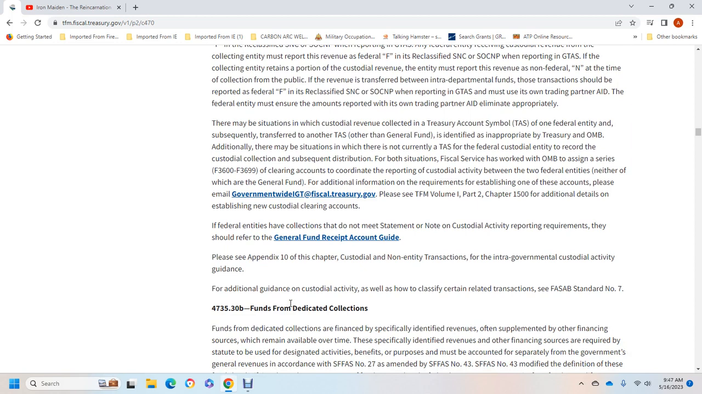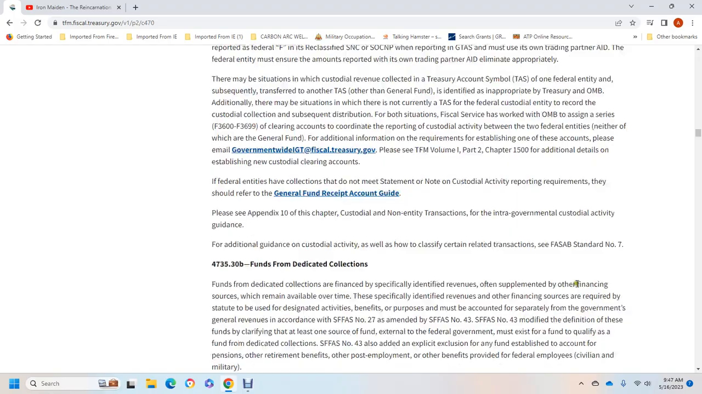If the federal entity's collections do not meet the criteria of the note on custodial activity with the reporting requirements, refer to the general fund and receipt account guide. Please see Appendix 10 of the chapter for the custodial non-entity transactions, the intergovernmental custodial activity guidance, and additional guidance for custodial activity and related transactions in Federal Accounting Standards Advisory Board Standard Number 7.